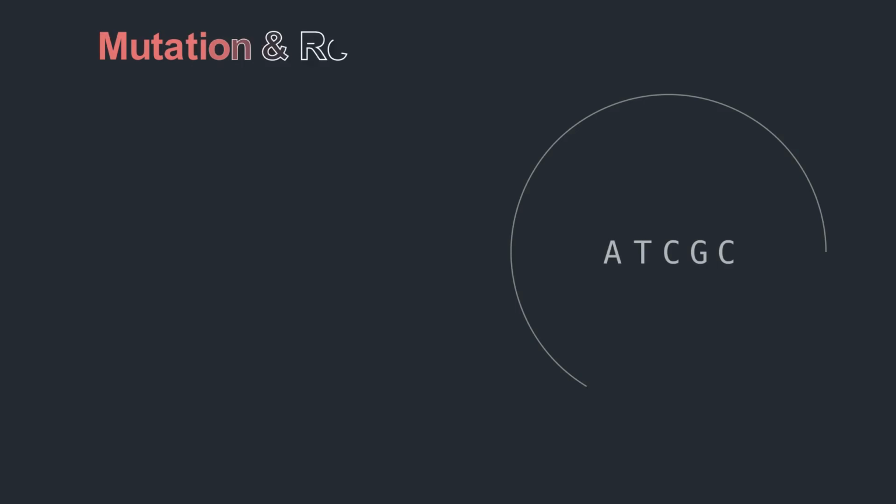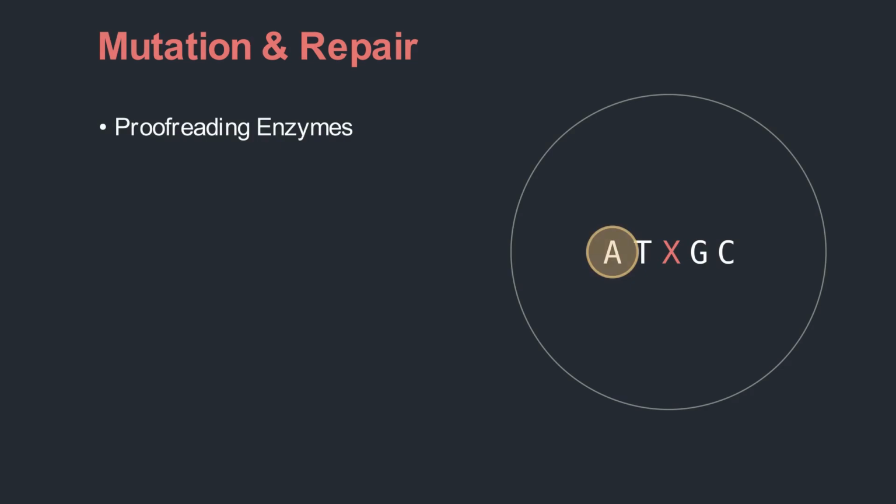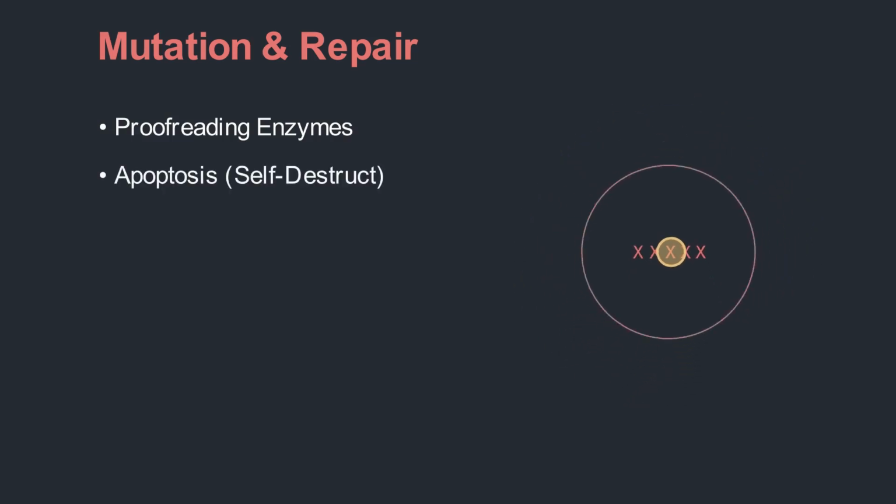The DNA blueprint is constantly under attack from UV light and chemicals, causing errors or typos. To fix this, cells have proofreading enzymes that constantly patrol and repair the DNA. However, if the damage is too severe and cannot be fixed, the cell chooses a noble path called apoptosis. It destroys itself to protect the entire body.